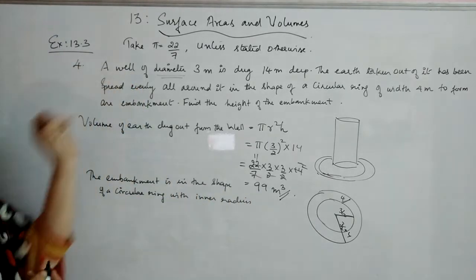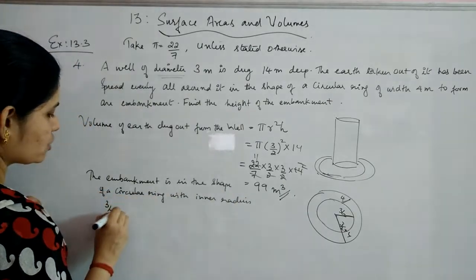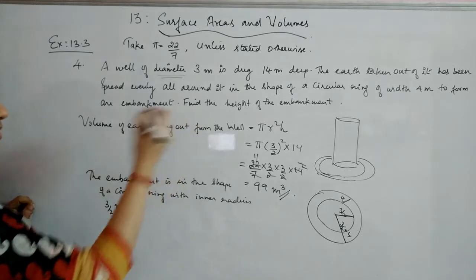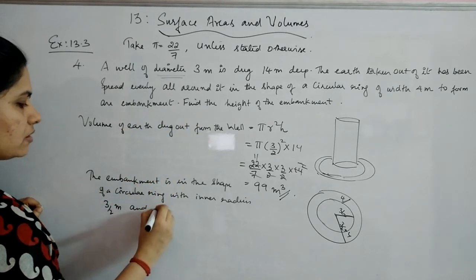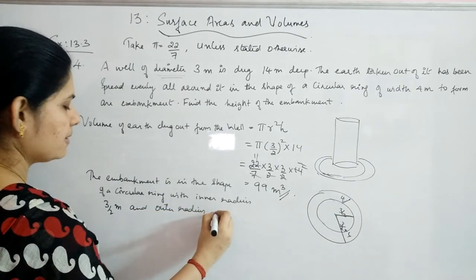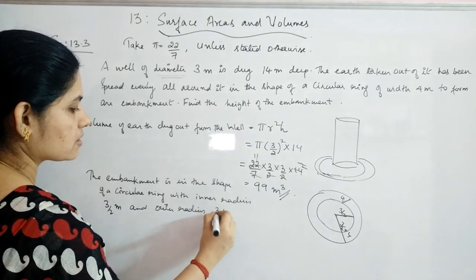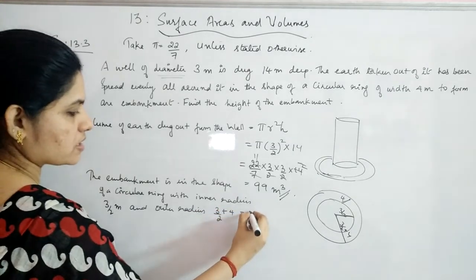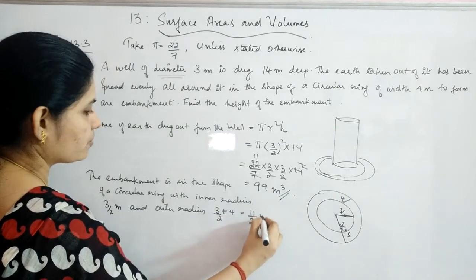Same as that of the radius of the well. Inner radius as 3 by 2 meters, which is given, and the outer radius will be 3 by 2 plus 4, which is 3 plus 8, 11 by 2 meters.